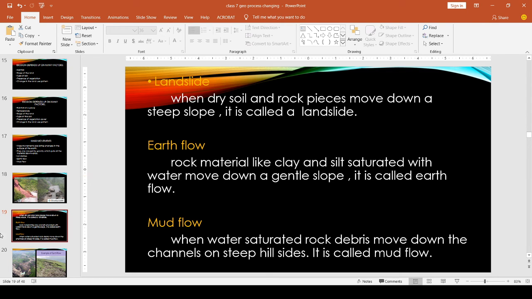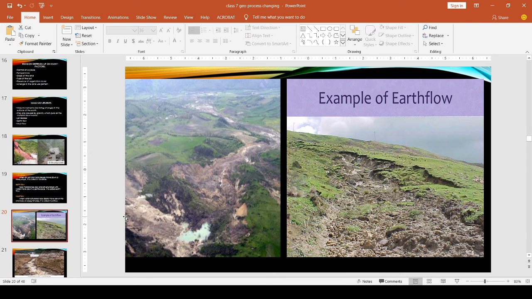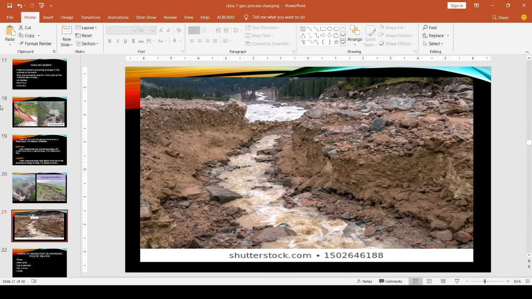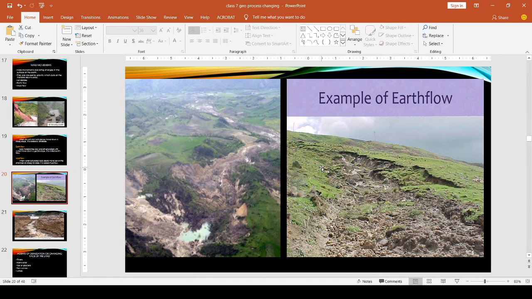See, this is an earth flow example. Here the silt and fine particles mix with water and move down slopes like this. This is known as earth flow.